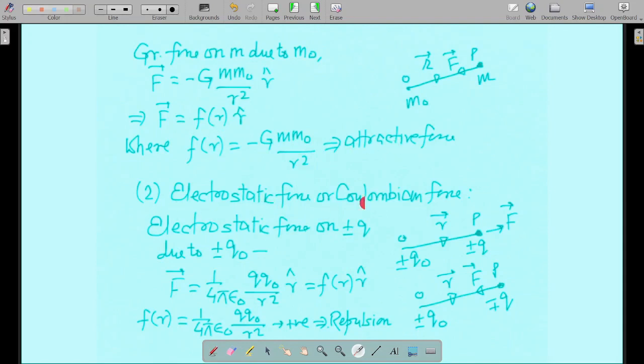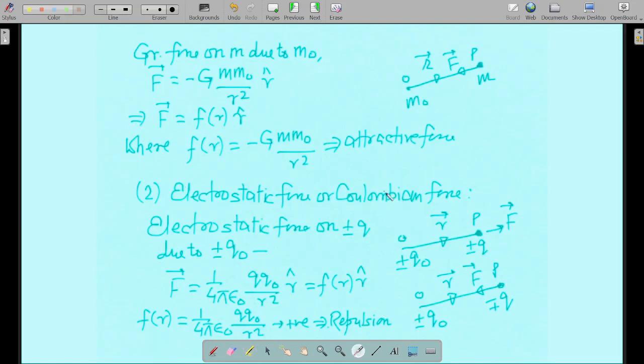Then electrostatic force or Coulombian force is also like that. So it is clearly a central force. Why is it a central force? You can see over here, we can represent this particular function in terms of F of r, that is, it is a function of r, and r hat is also there in it. So it matches the general definition of central force. So gravitational force is a central force. Similarly, you can apply the same logic for electrostatic force also.